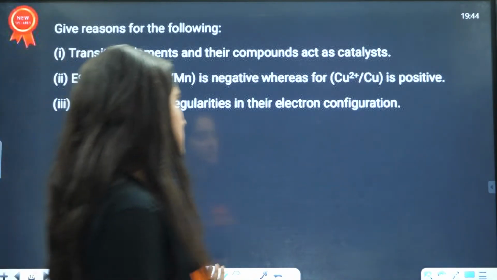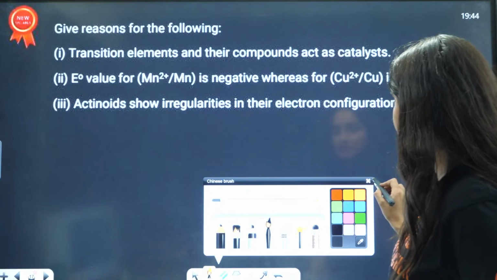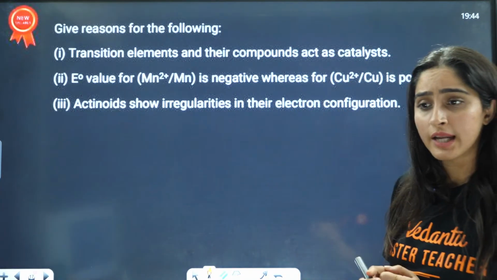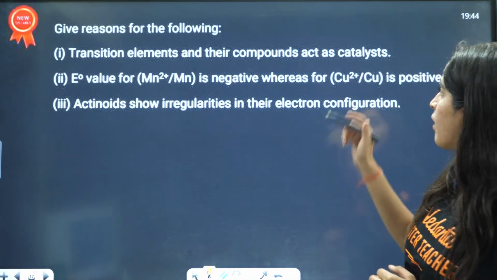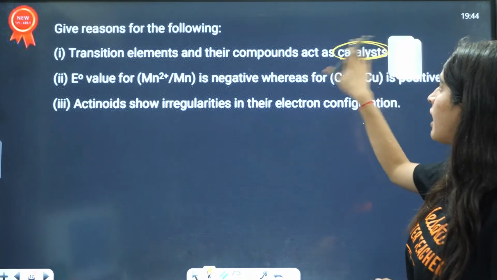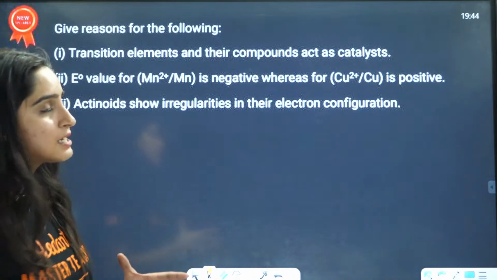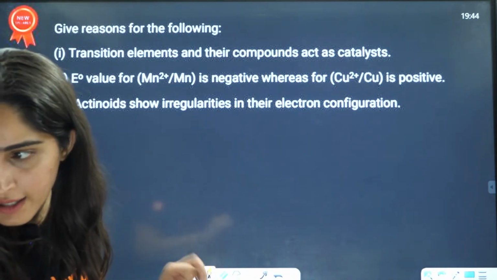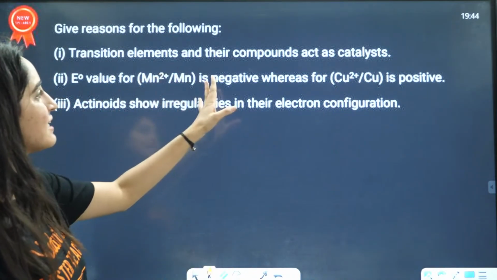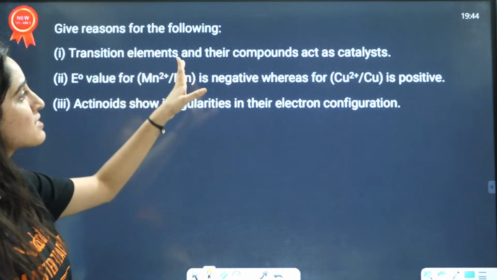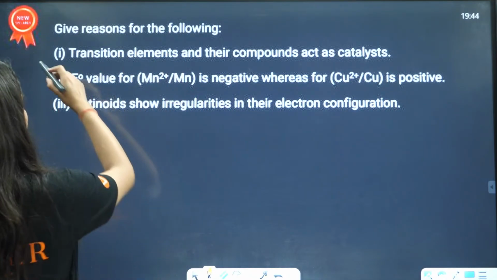Next is give reasons for the following. Now, let us see the reasons here. Transition elements and their compounds act as catalyst. Now, why do transition elements and their compounds act as catalyst?